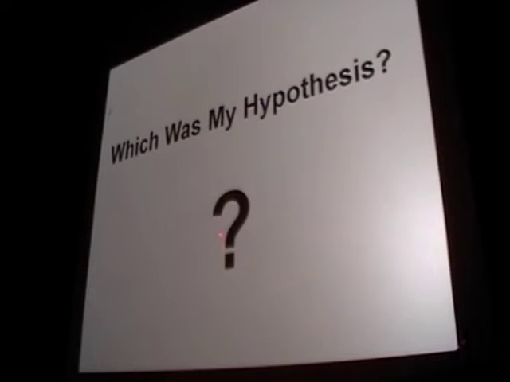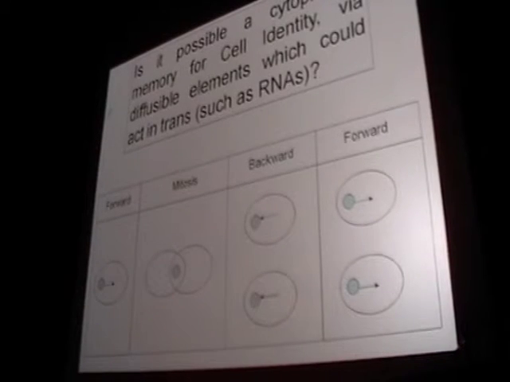Okay, so I thought there could be some missing piece of the puzzle, and therefore I formulated a hypothesis about that. It's not exclusively mine, there are other people who thought something like that, I add something. It's possible a cytoplasmic memory for cell identity via diffusible elements which could act in trans, such as RNAs. In other words, in the cytoplasm of the mother cell, there could be some remnants of messengers which mirror its own transcriptional profile. After mitosis, these remnants could be read by daughter cells, and so the transcriptional profile could be restored in the daughter cells.